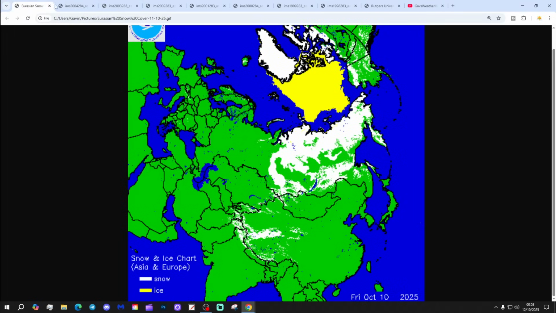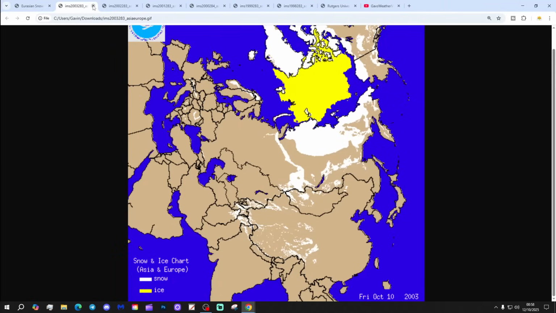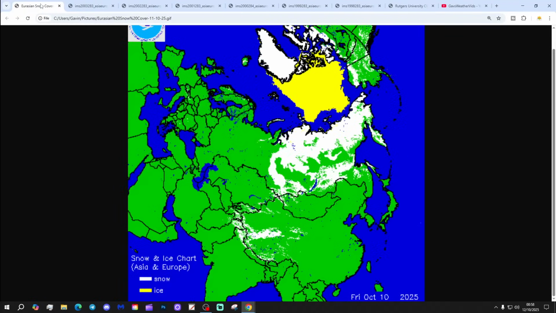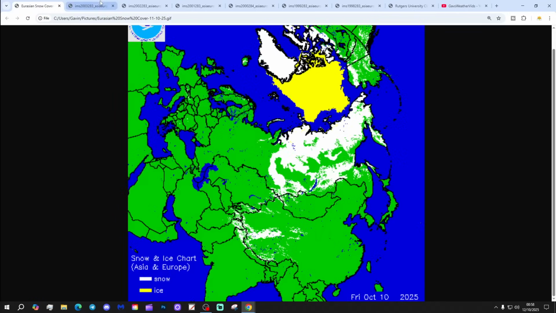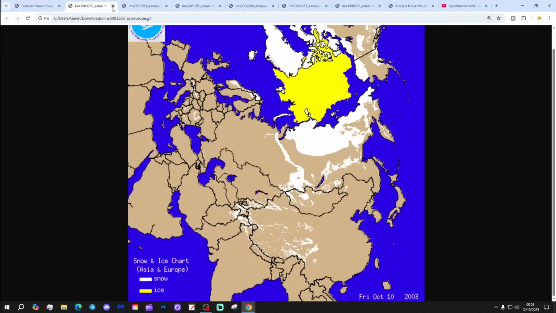And then that is 2005, so we are ahead of 2005, and I think we can say we're ahead of 2004 as well. That is 2003. The view changes slightly, but I would say we're ahead of 2003, a little bit ahead anyway, this year.